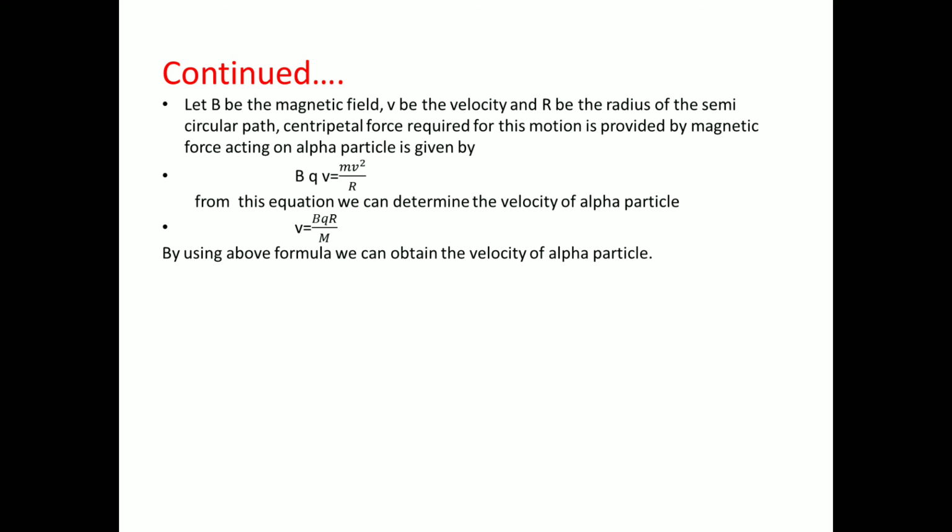From the above equation, we can determine the velocity of the alpha particle, which can be written as V equal to BQR divided by M. By using this formula, we can obtain the velocity of the alpha particle.